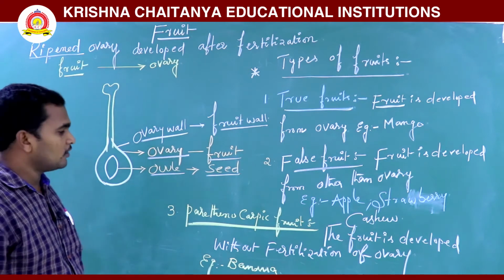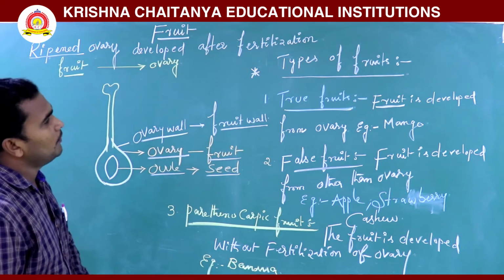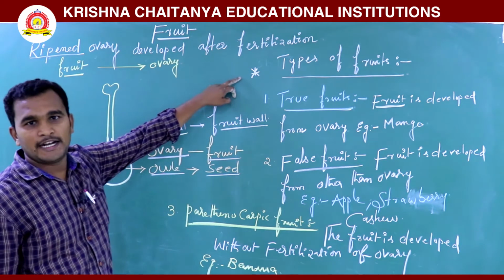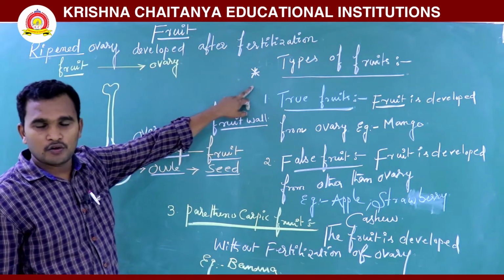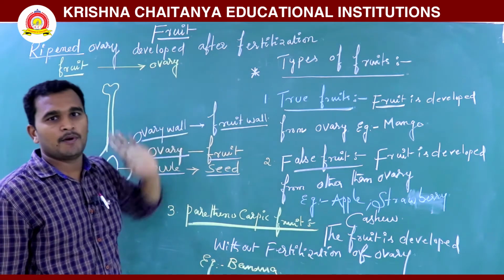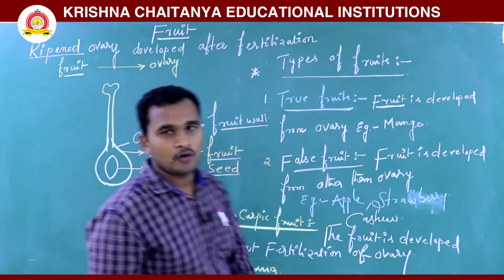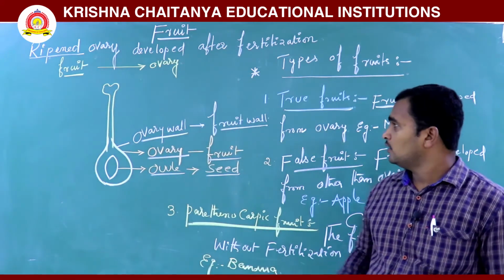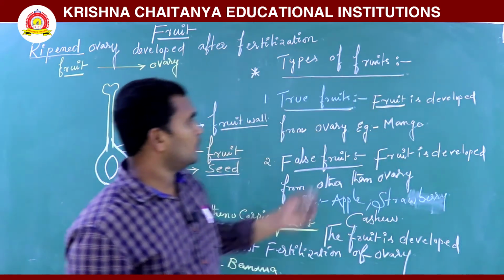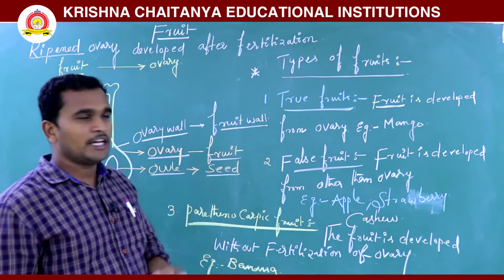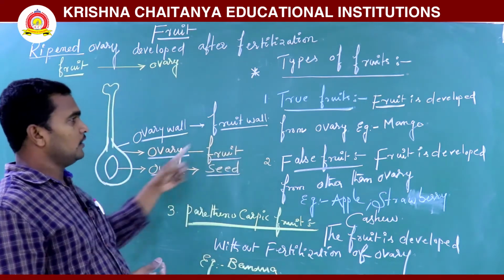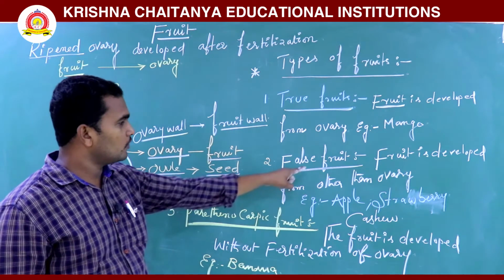Mainly there are three types of fruits. One is the true fruit, the fruit developed from the ovary is called a true fruit.